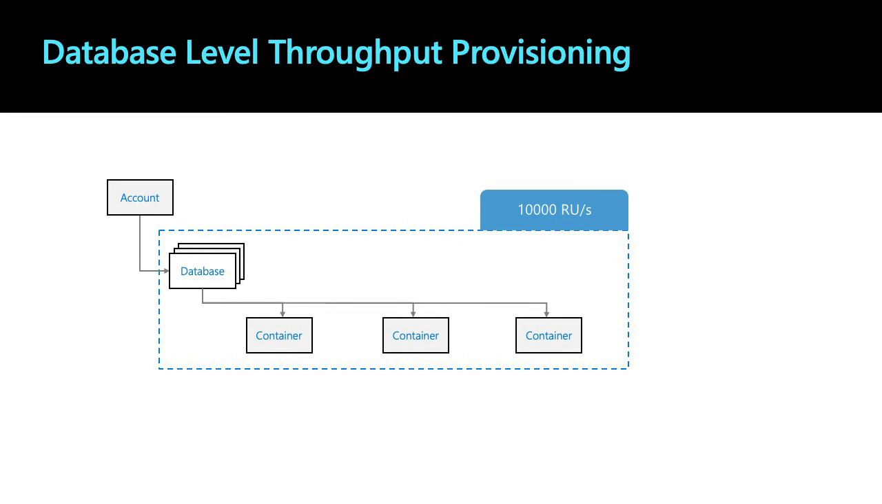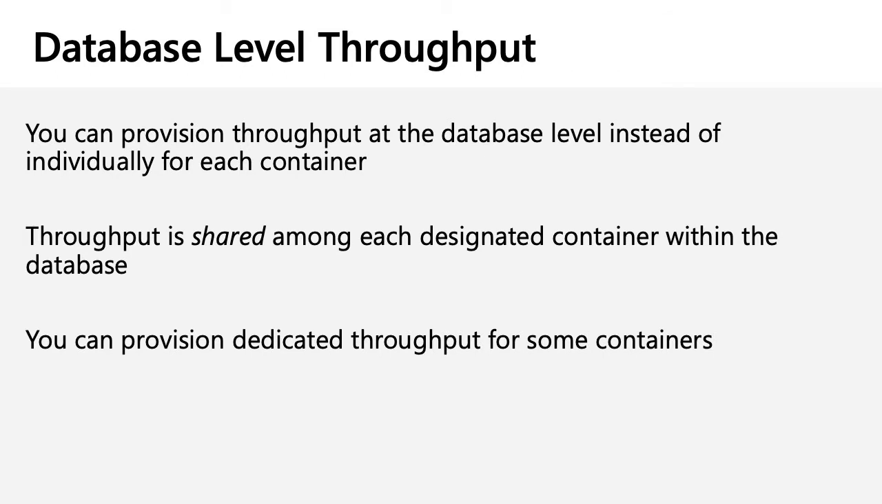At the same time, the RUs can be configured at the database level or at the container level. Let's see how we can do that. As I showed in the hierarchy, Cosmos DB starts with an account, and there are a number of databases below that, and the databases have a number of containers. You can provision your RUs at the database level. If you do, all the containers under your database will share the provisioned RUs. Database level throughput is good for some cases because throughput is shared among containers, and you don't need to provision dedicated throughput for each container.